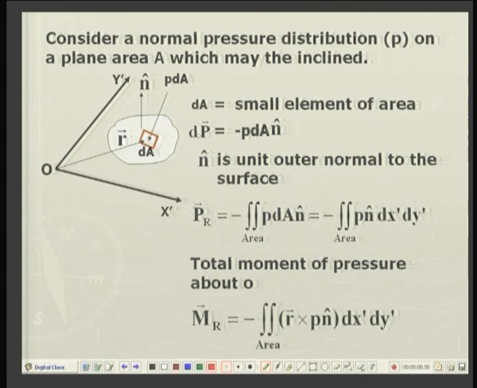Now, the unit normal to this surface is the vector n, and the pressure is acting on this surface.